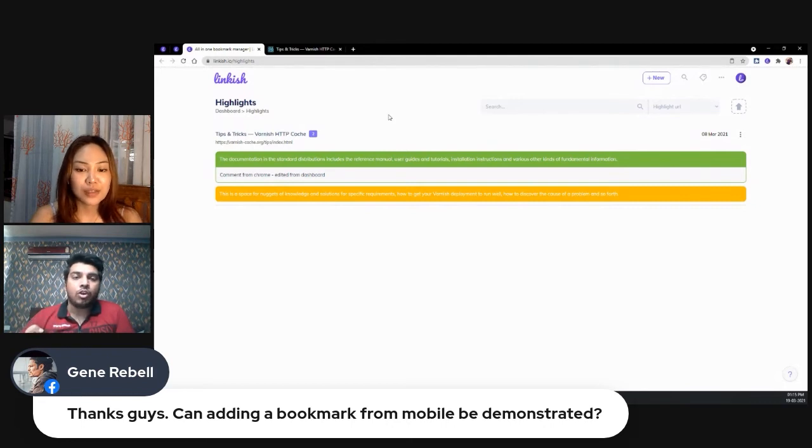One thing that you can do from a mobile application, we don't have this feature right now, but we have seen it in other tools, is that you can mail a link from your mobile to an email address, and that link is added to your account. This is possible in Pocket: you can mail a link to add at getpocket.com. So we are thinking about having the same feature here.